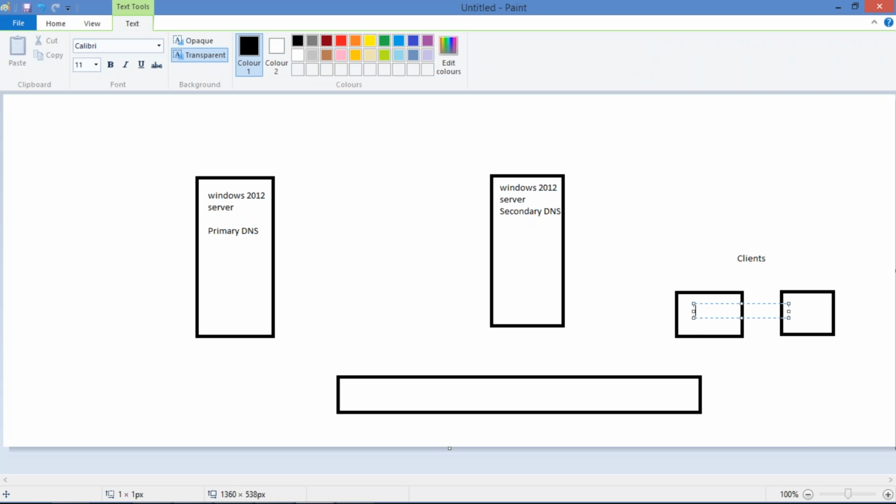This is PC1. This is PC2. This is a switch. So this system IP is 192.168.100.1, and this system is 192.168.100.2.